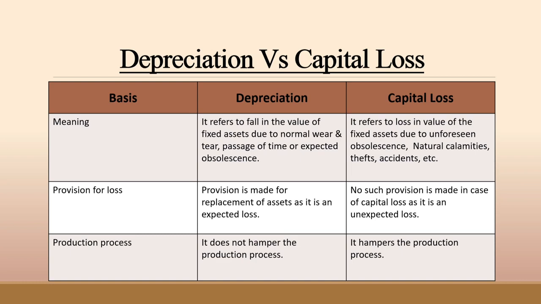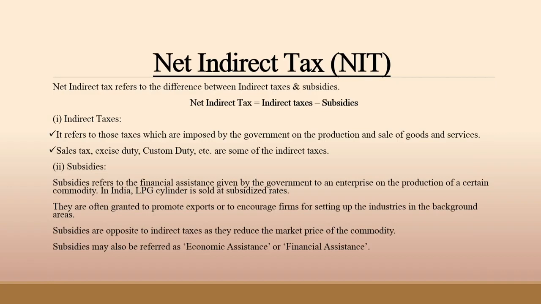Okay? Our next topic is NIT, that is net indirect tax. Net indirect tax refers to the difference between indirect taxes and subsidies, and its formula is NIT equals indirect taxes minus subsidies. Now we are going to discuss two points.